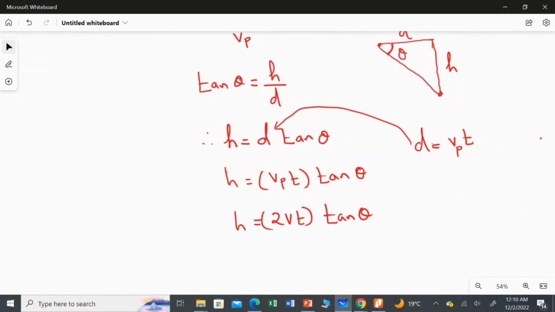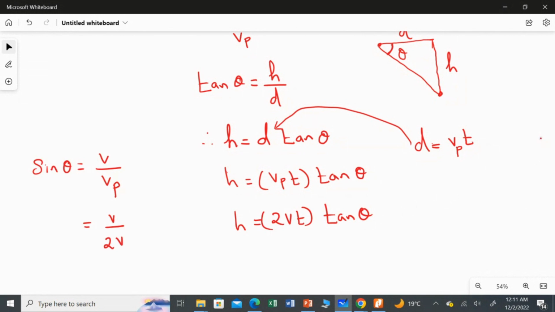As we already know the Mach cone angle rule, sine theta equals the speed of sound in air over the speed of the source, and the speed of the source is 2 times the speed of sound in air.